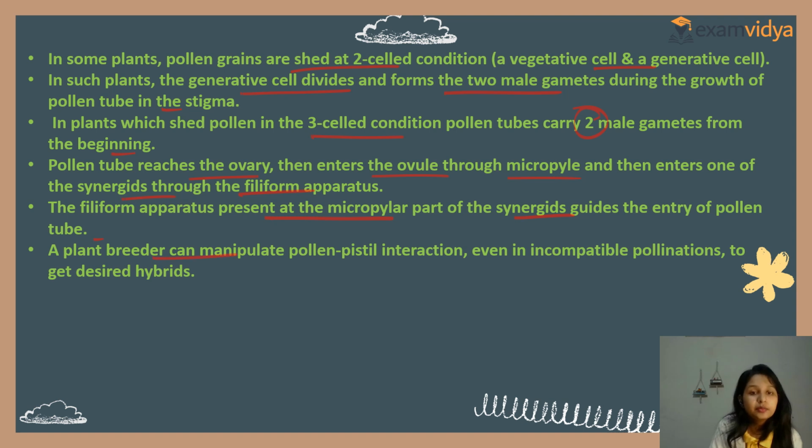A plant breeder can manipulate pollen-pistil interaction, even with an incompatible pollination, to get the desired hybrid. Only the plant breeder can do all these things; they can manipulate and interact. Clear? So a plant breeder can manipulate pollen-pistil interaction, even an incompatible pollination, to get the desired hybrid. So this is all about that.